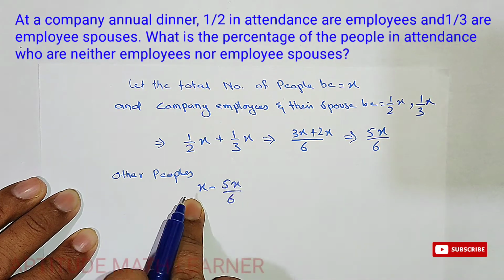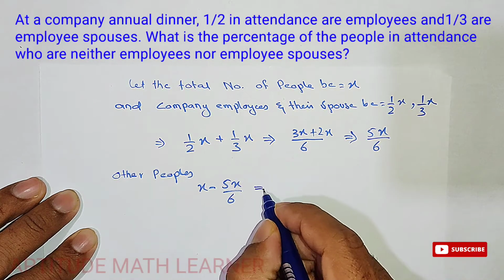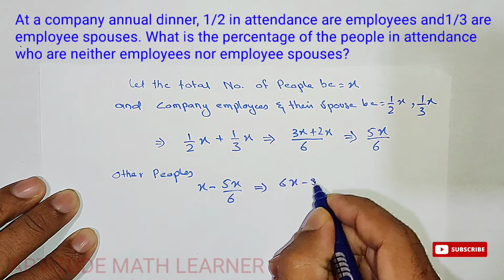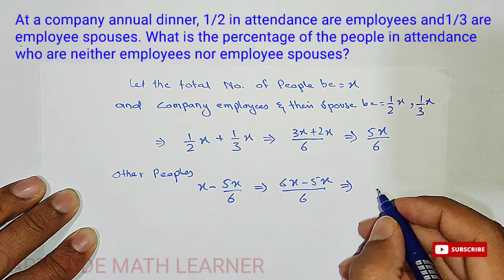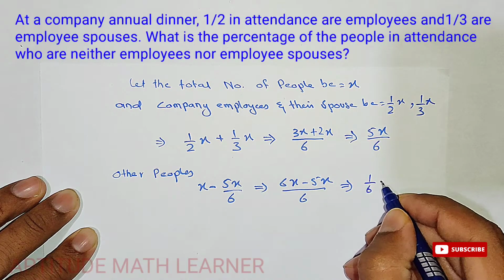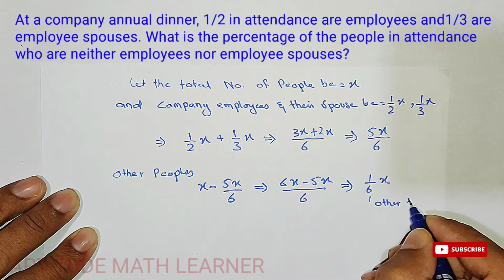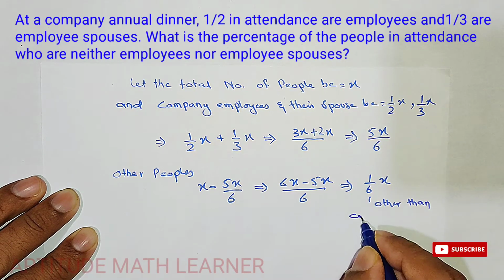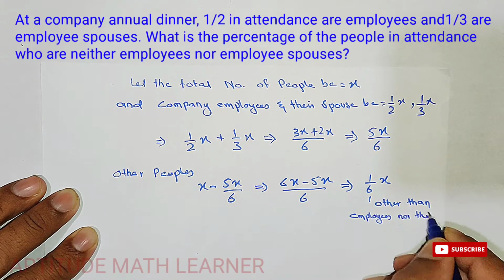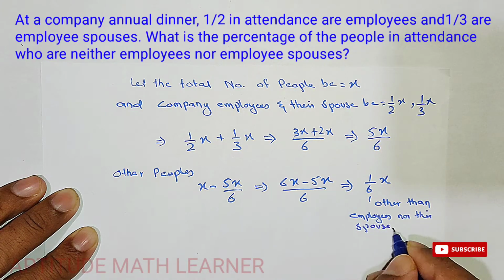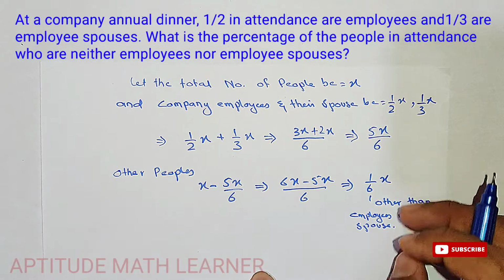From the whole people we are subtracting the employees with their spouses. So it becomes 6X minus 5X upon 6, and we get the answer 1 upon 6 X. So these are the people other than the company's employees and their spouses.